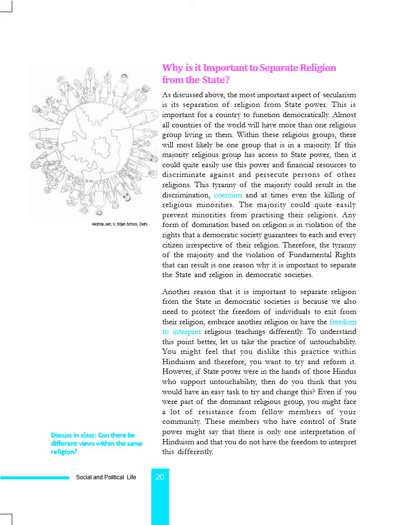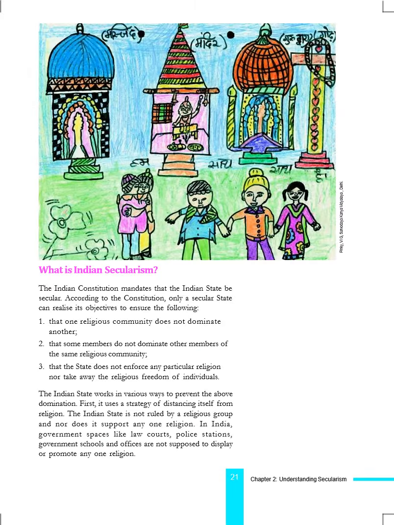Suppose within a religious group, there is one group that is the majority. The minority religious group has to access state power, while the majority can quite easily use this power and financial resources. This may lead to coercion. Next, freedom of religion. That means the state does not enforce any particular religion.